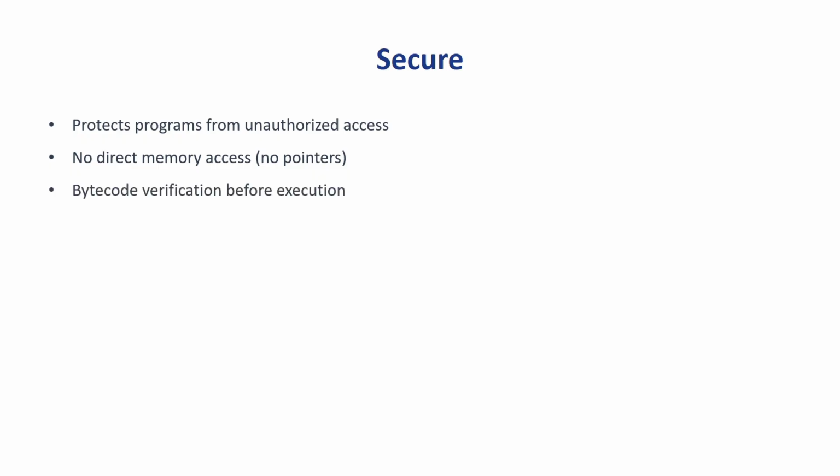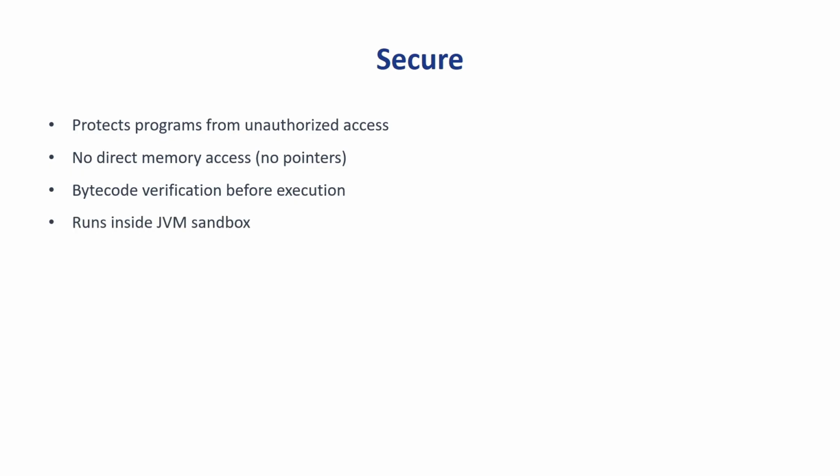Next is bytecode verification. Java source code .java is compiled into bytecode .class file. Bytecode is platform independent. Before running the program, the JVM uses a bytecode verifier. So what does the bytecode verifier actually check? It checks that bytecode is not corrupted or modified. It makes sure variables are used correctly, for example, not storing a string in an int variable. It checks that private methods or variables are not accessed illegally.